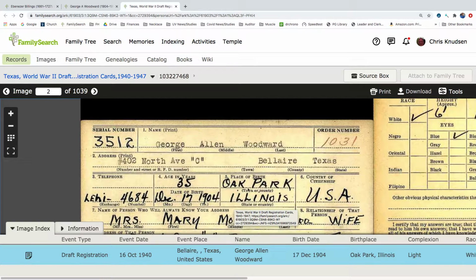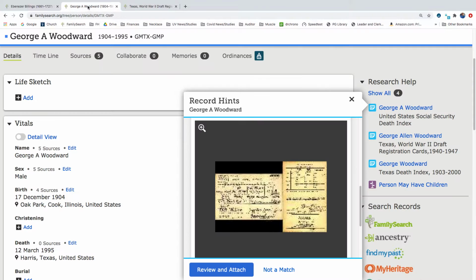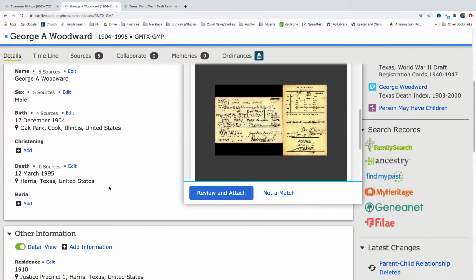So this is the same information that we have on FamilySearch, and it says his wife was Mrs. Mary Morey Woodward. That's kind of a weird middle name, Morey. Okay, so we now know he was married and his wife's name is Mary. We don't know her maiden name, but let's go ahead and put her in. Actually, let's go ahead and attach this record first.